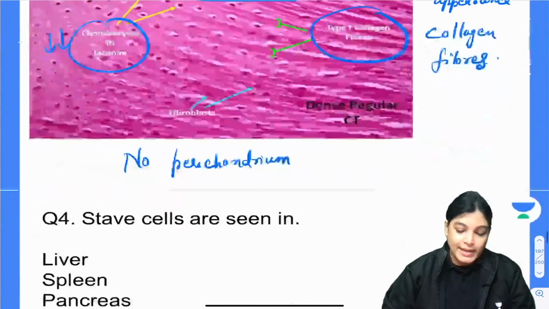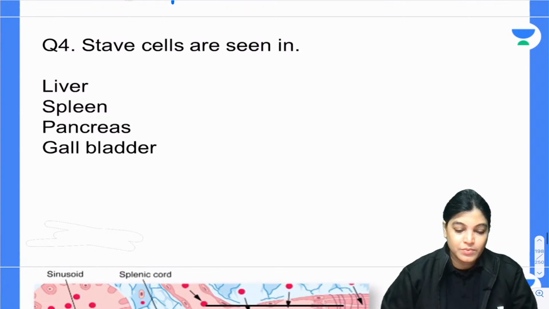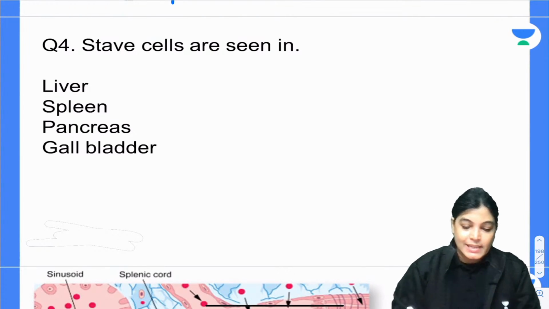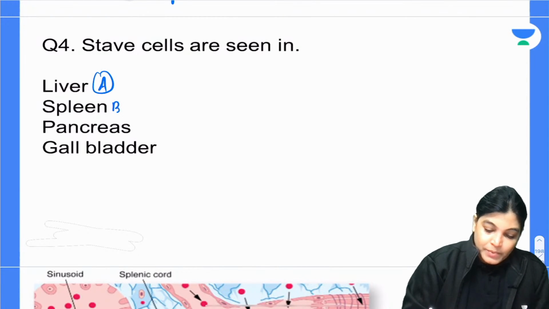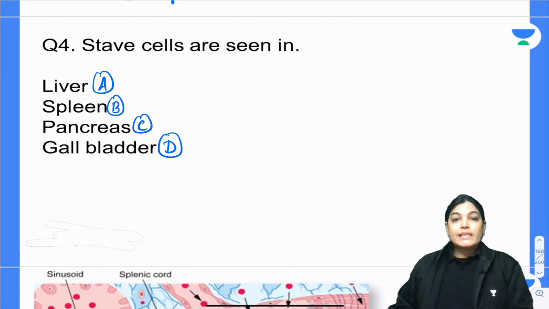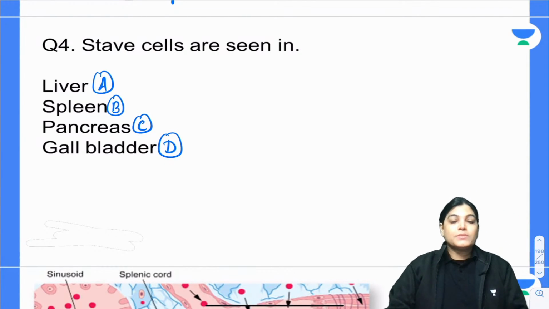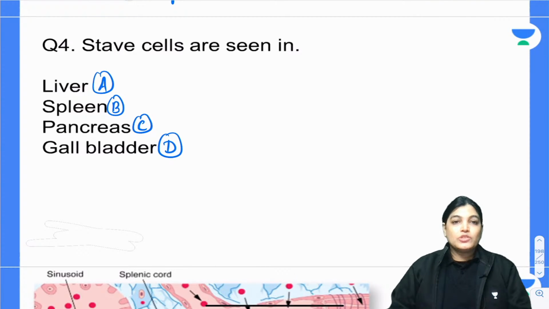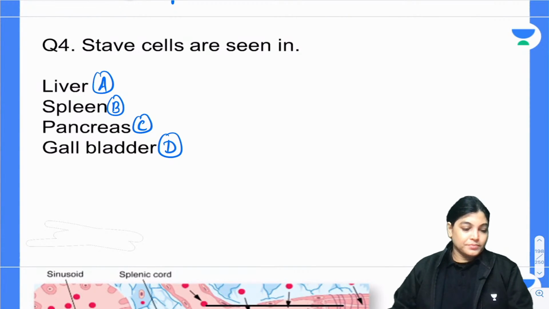Can we move on to the next MCQ, that is MCQ number 4. Yes, your time starts now. Please mark the correct answer. Stave cells are seen in which of the following: liver, spleen, pancreas or gallbladder? So, what is the correct answer? According to you, which is the correct one? Please mark the correct answer.